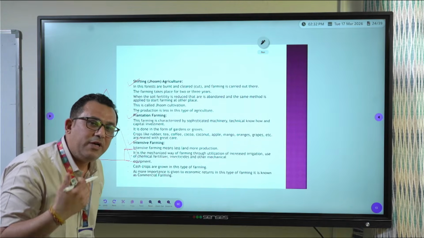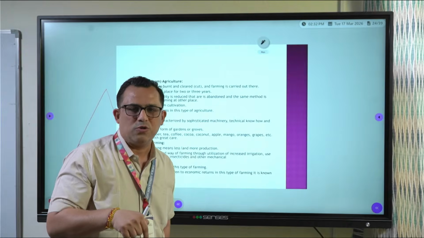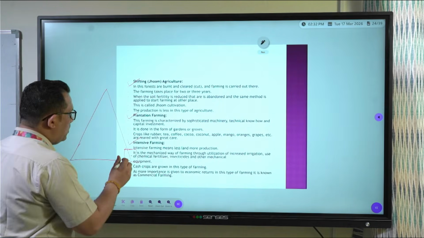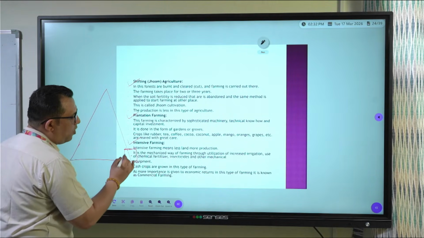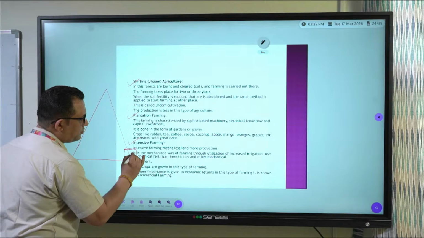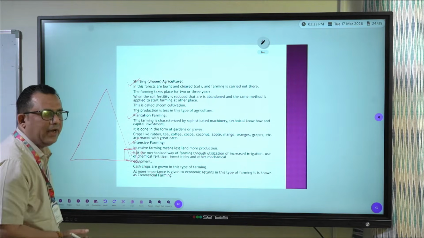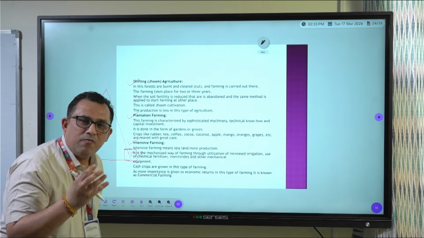As it's a primitive farming, it's also subsistence farming. They were not using also inputs because these people were poor people, tribal people. Now, these people, they could do farming over here for 12 to 18 months. And then they were supposed to shift to the other land because this land by the time would get deprived of fertility.